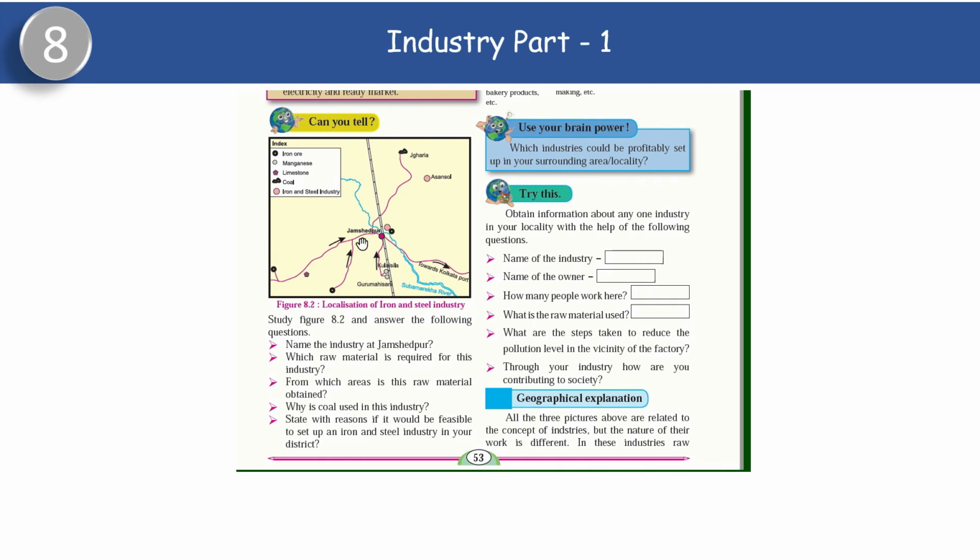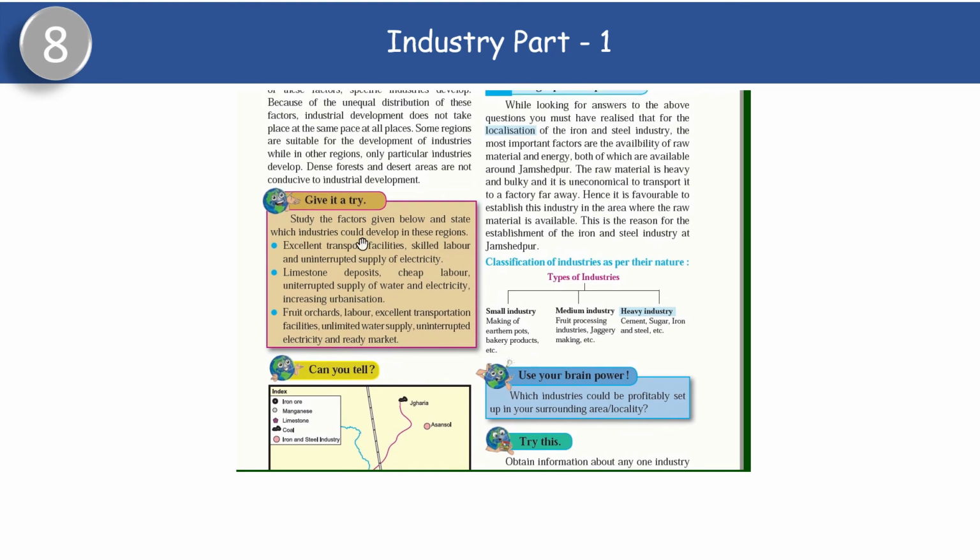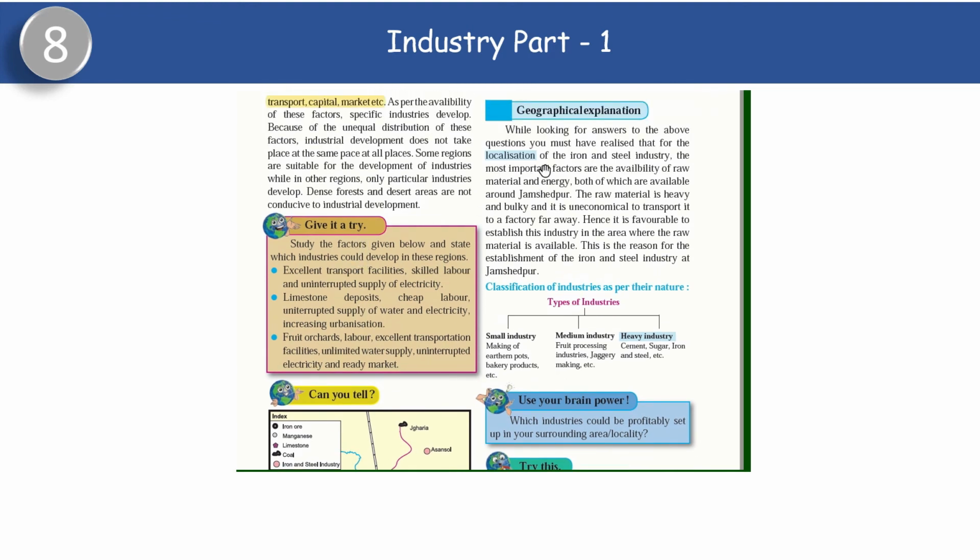While looking for answers to the above question, you must have realized that for the localization of the iron and steel industry, the most important factors are the availability of raw material and energy. Localization means what? We are going to set up the industry where both of these are available, around Jamshedpur. The raw material is heavy and bulky. Bulky means it's very heavy in weight, and it is uneconomical to transport it to a factory far away.